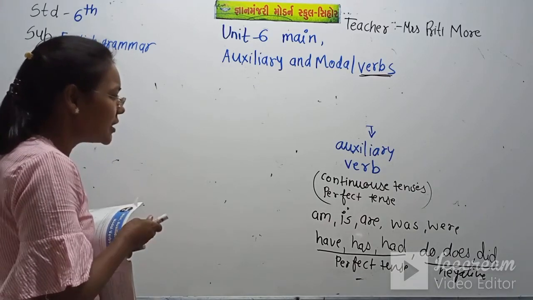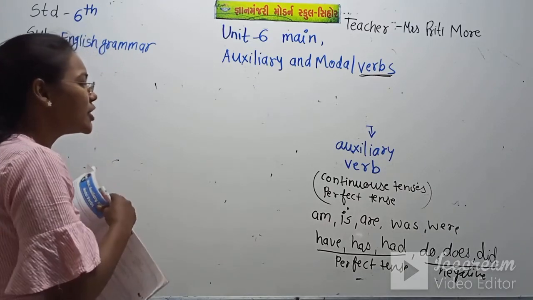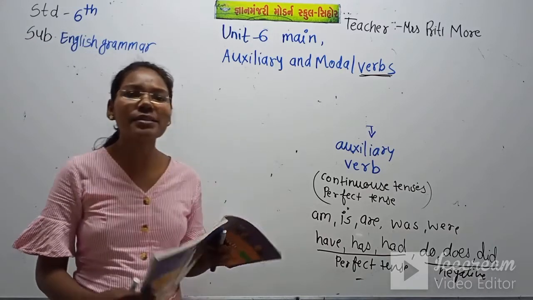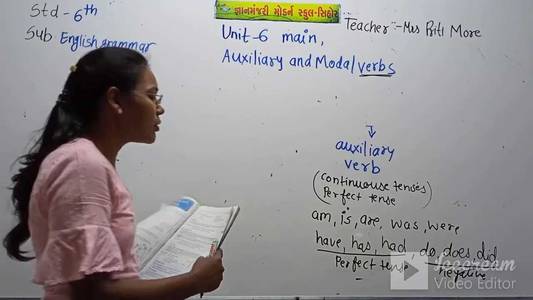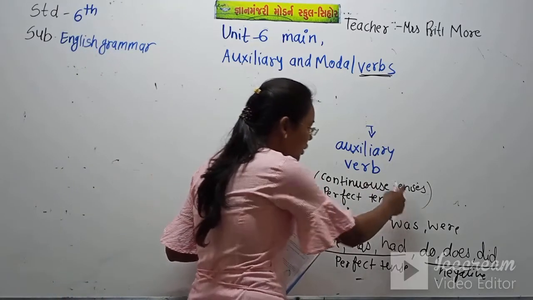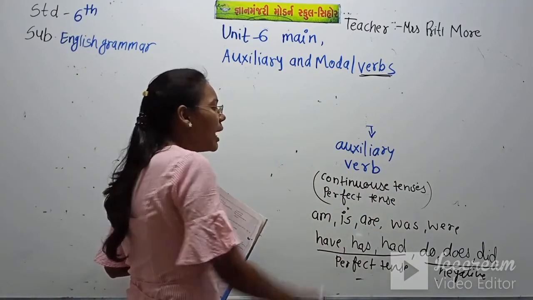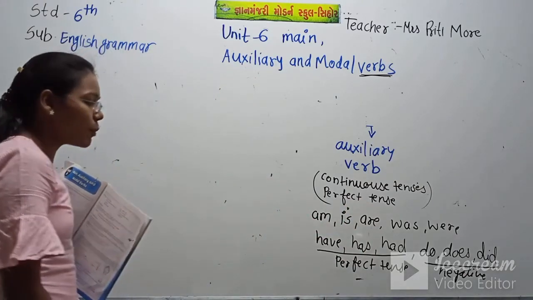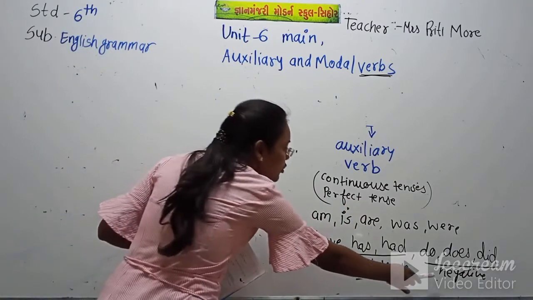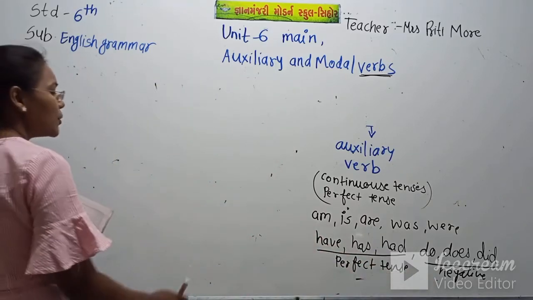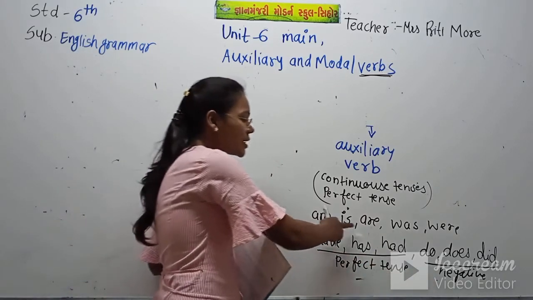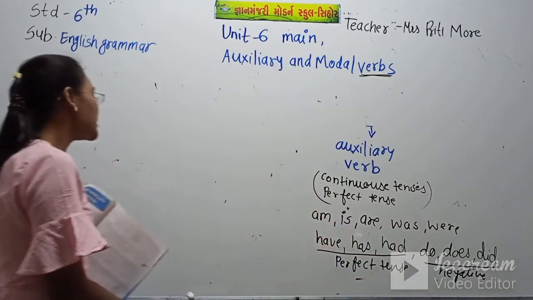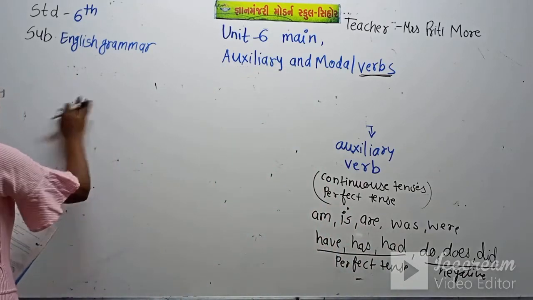Now am, is, are we have seen in the example. Now let's use was, were. We use was, were in the past continuous tense, because as we have written here, in the continuous tense we use an auxiliary verb, in the perfect tense we use an auxiliary verb, and for making the negative sentence also we use an auxiliary verb. Now let's use was, were in the sentence.